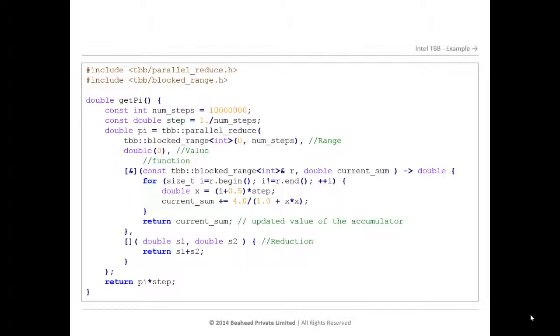TBB can be downloaded from threadingbuildingblocks.org, that is the open source code. If you want the licensed version, you can download it from the software.intel.com website.